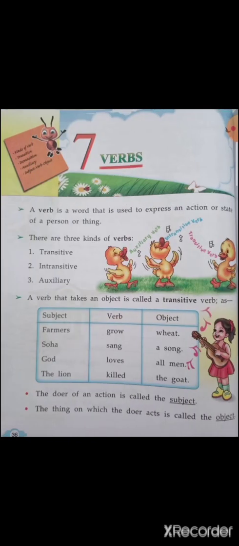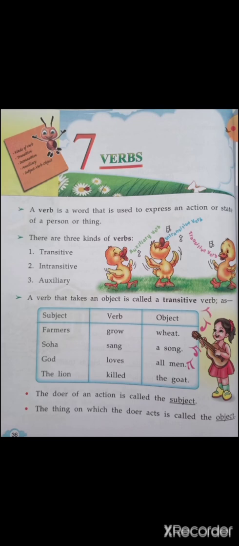Today we will be studying chapter number 7 of your English grammar book, and the name of the chapter is Verbs. A verb is a word that is used to express an action or state of a person or thing. A verb is the main part of a sentence and it can be expressed in tenses as well, present, past or future. There are three kinds of verbs: transitive, intransitive and auxiliary.